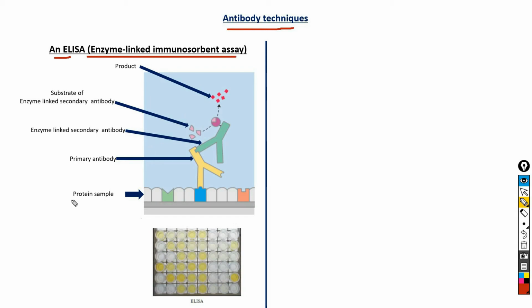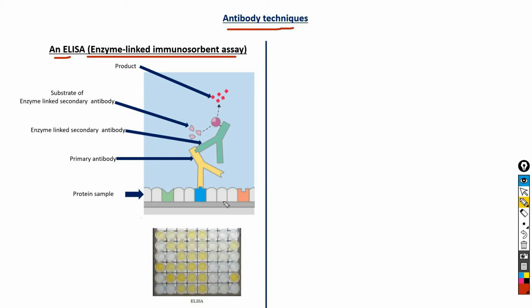In this assay, first of all, the proteins in the sample are adsorbed to an inert surface, usually a 96-well polystyrene plate. Once the proteins in the sample are adsorbed, the surface is washed with a solution of an inexpensive non-specific protein. The non-specific protein is generally casein from non-fat dry milk powder, and it adsorbs to the sites not occupied by proteins on the inert surface.